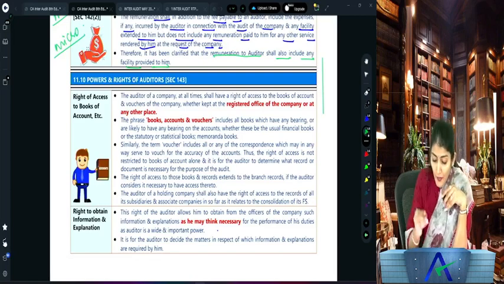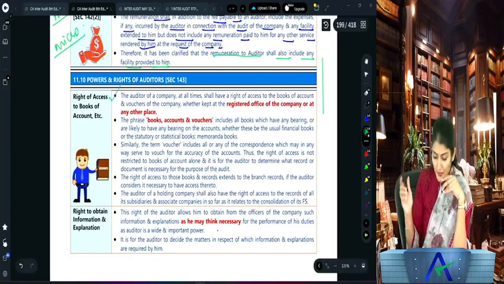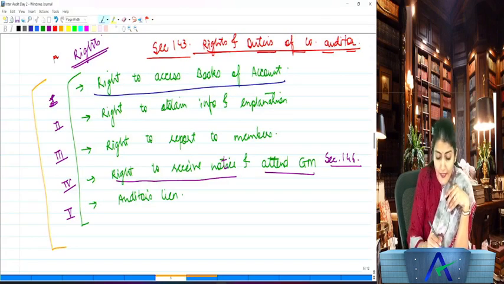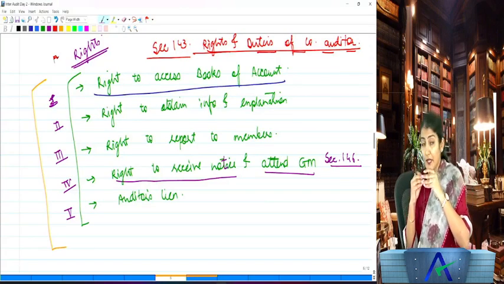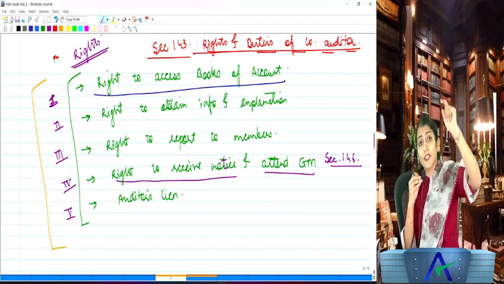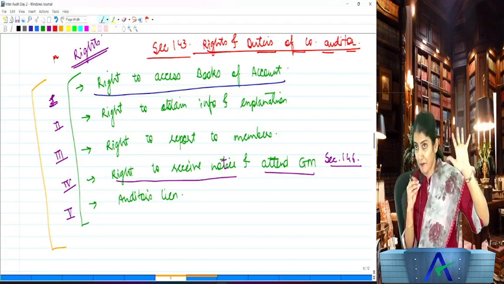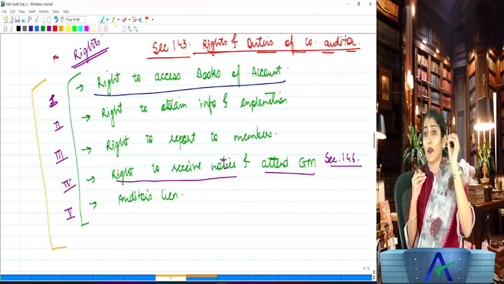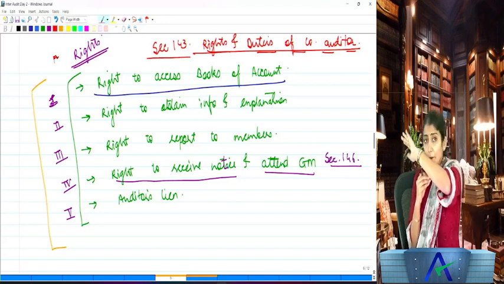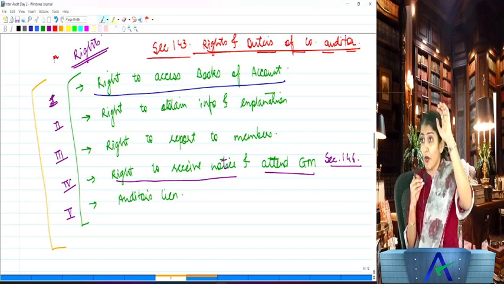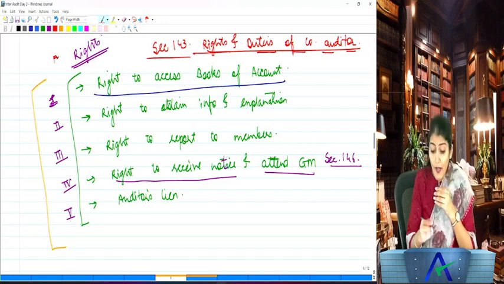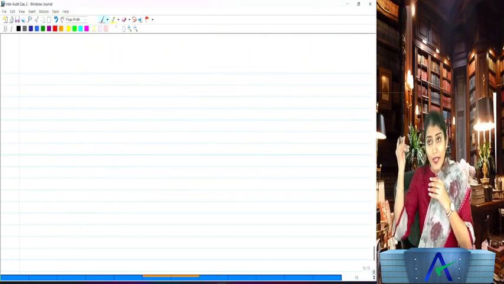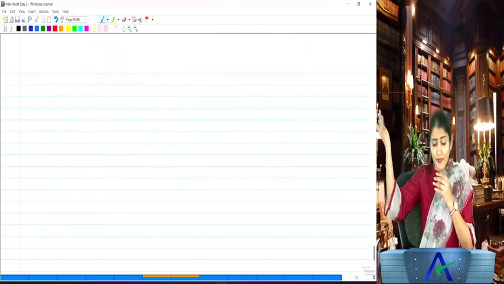Okay, right. So what does it say? The auditor of the company, right? The right to access the books of account is the right given to the auditor of the company without any restriction, exception or qualification. It is an unrestricted right. Right to access the books of account. Okay, what do you mean by books of account? Cash book, trading account, balance sheet and the cost records.